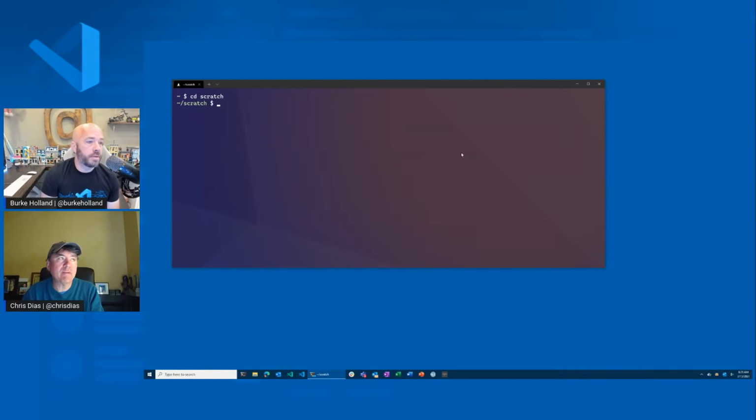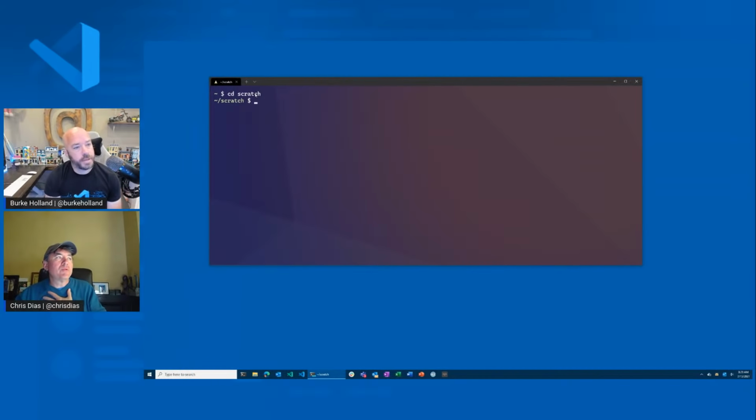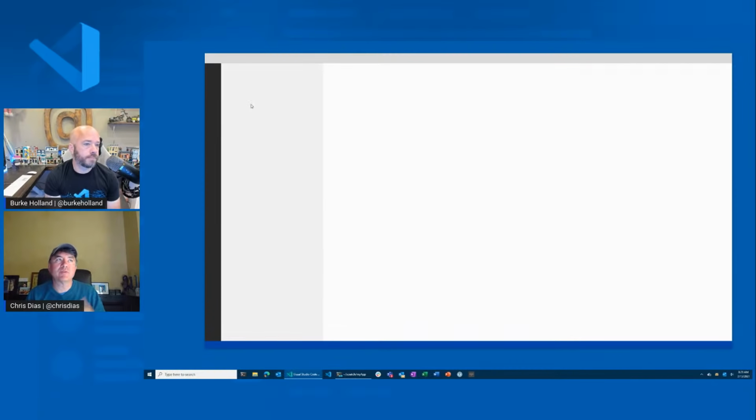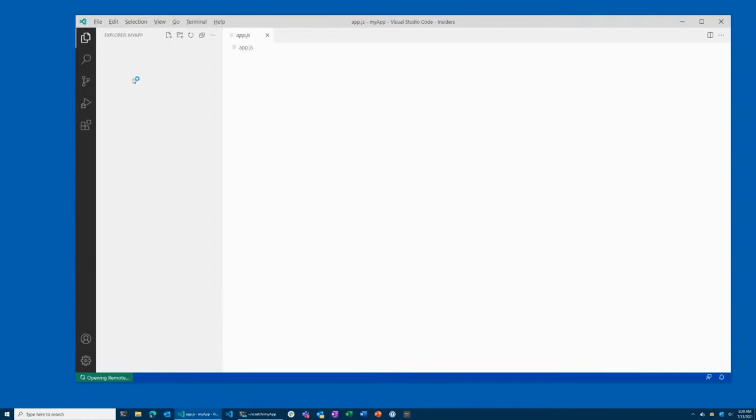Yeah. So I'm on Windows, right? But I'm running Windows Subsystem for Linux. So I've got an Ubuntu image that I run here by default, and I have a folder called Scratch. Right? It's just in here. So I can go into some folder, my app, and I say Code Insiders because I always run Insiders. I want to open up the current folder, and my favorite command is -r, which says reuse the current instance. Now there's no instance of VS Code running at this point, so it'll start fresh. But we'll see later what that will do.